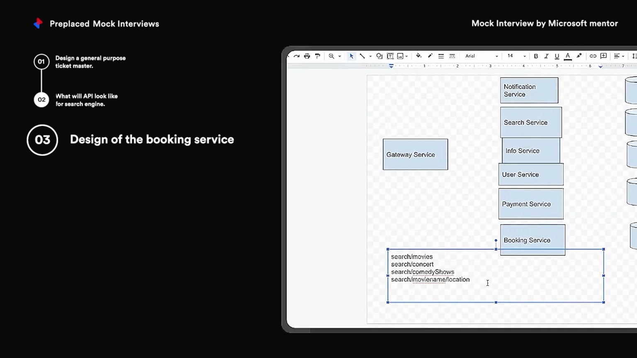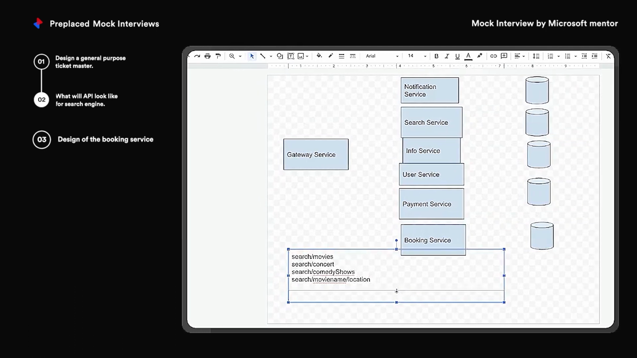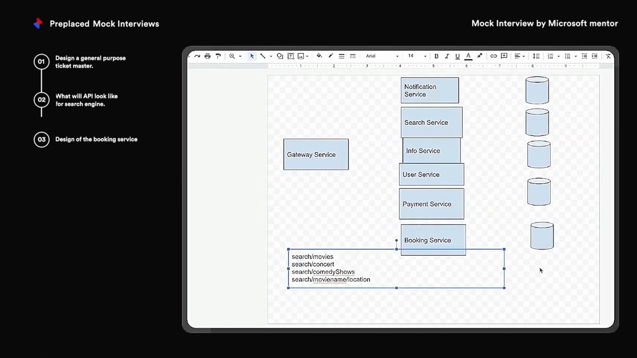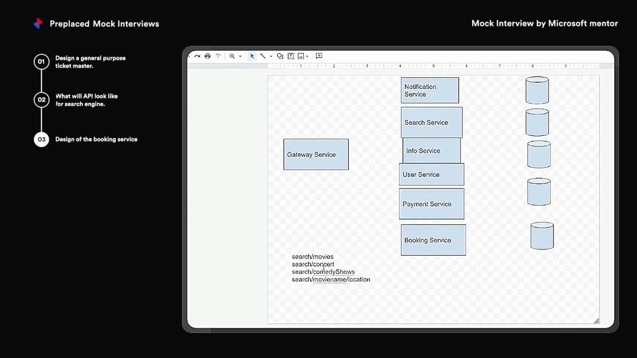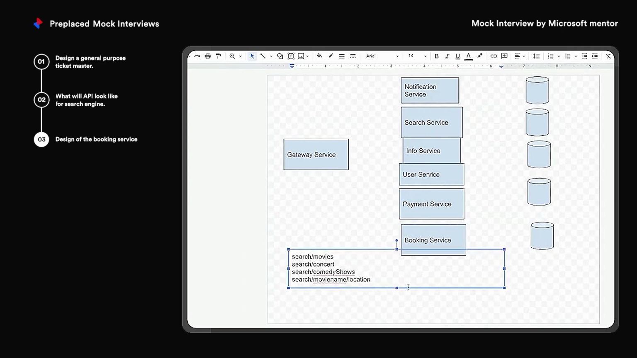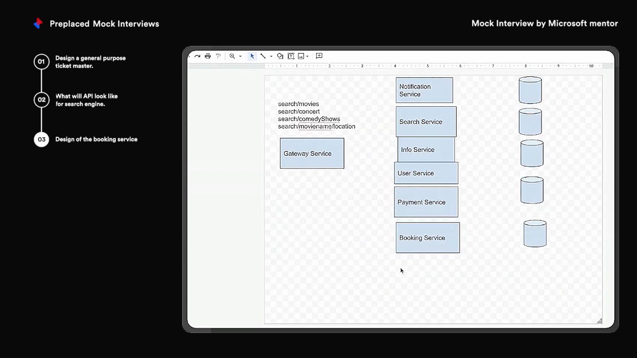You can start with the designing of the booking service, and I think the booking service will be interacting with your info service, which will be delegating the call to the booking service later. So we'll talk about that interaction, and maybe you can delve into the database schema design as well for the booking service. Yeah. So right now, how will booking happen, right? How booking will happen.